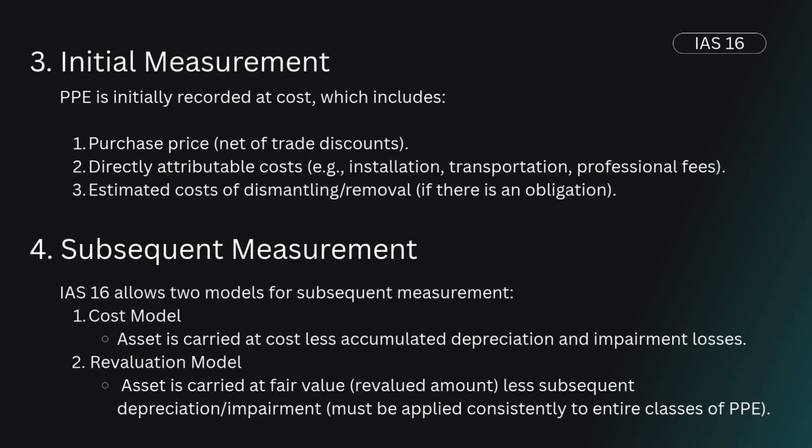PPE subsequent measurement. IAS 16 allows two models for subsequent measurement. Number 1 is the cost model. According to the cost model, the asset is carried at cost less accumulated depreciation and impairment losses. The second model is the revaluation model. According to this model, the asset is carried at fair value less subsequent depreciation or impairment.